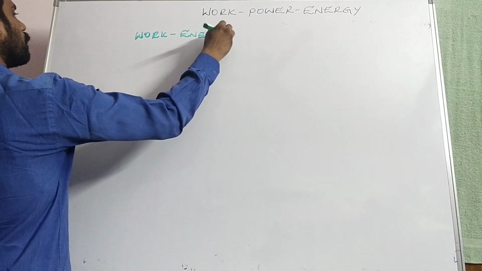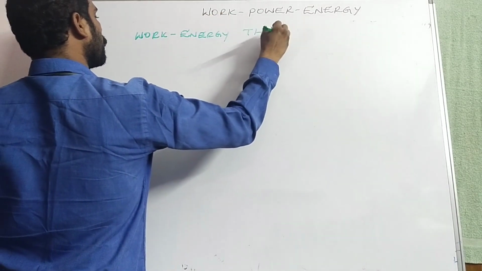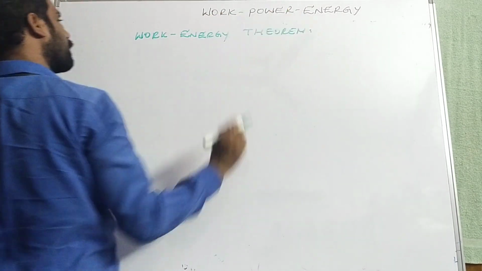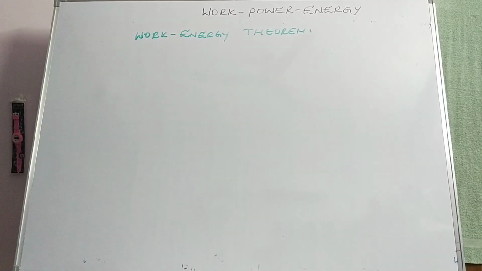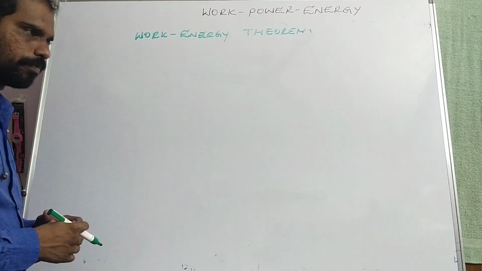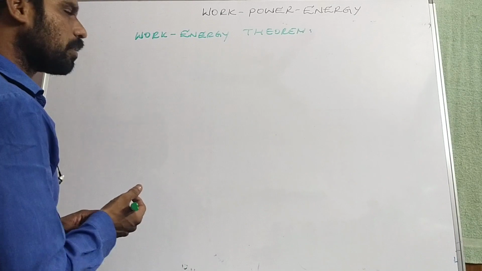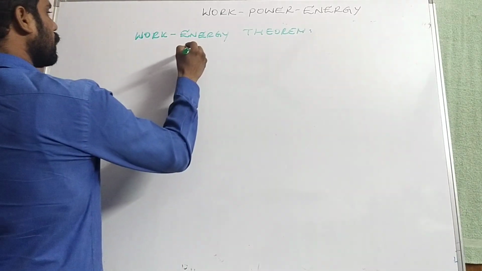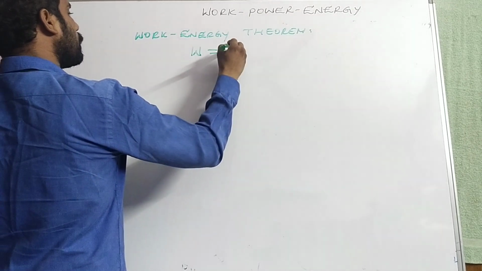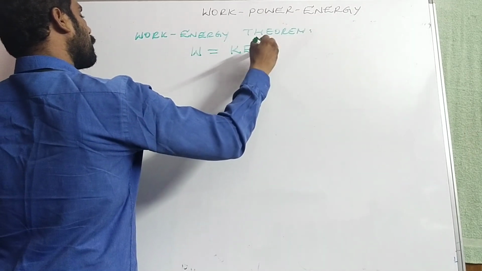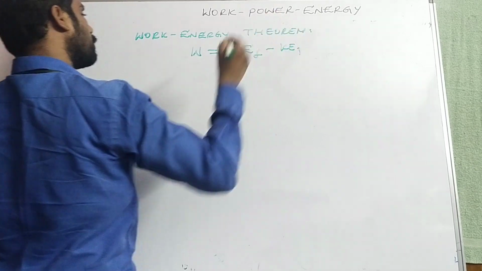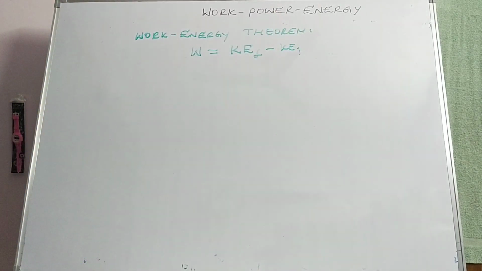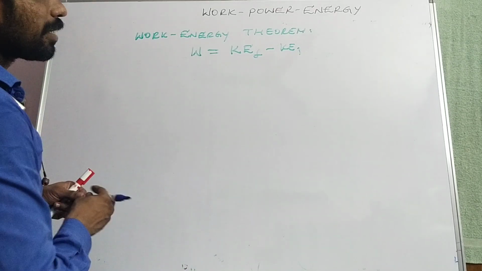Work energy theorem. What is the work energy theorem? Work done by the external force is equal to the change in its kinetic energy. W is equal to KE final minus KE initial. That is the work energy theorem. Work done on a body is equal to the change in kinetic energy.